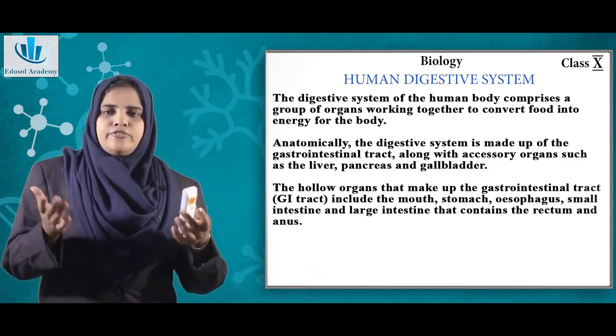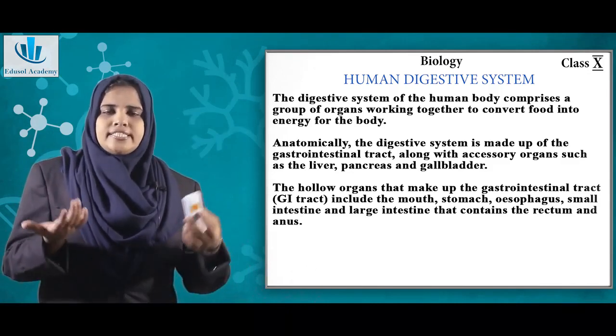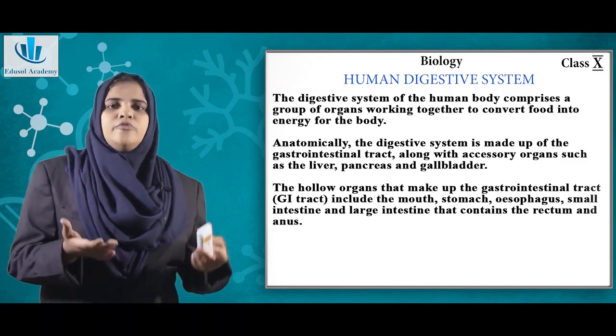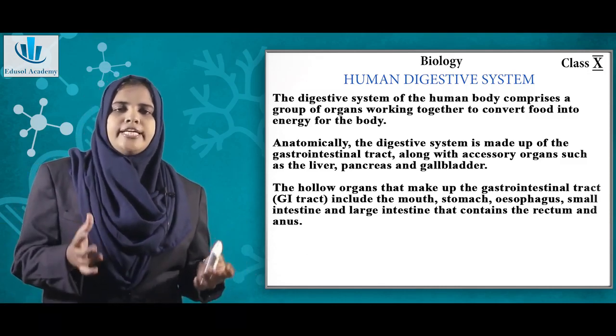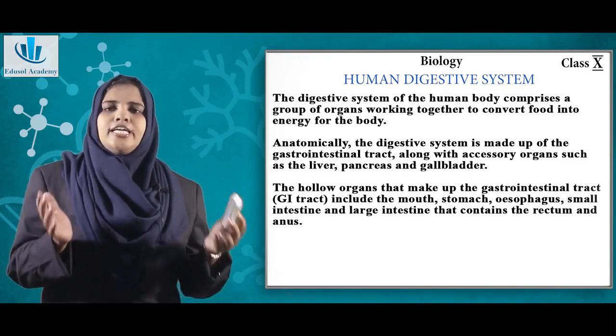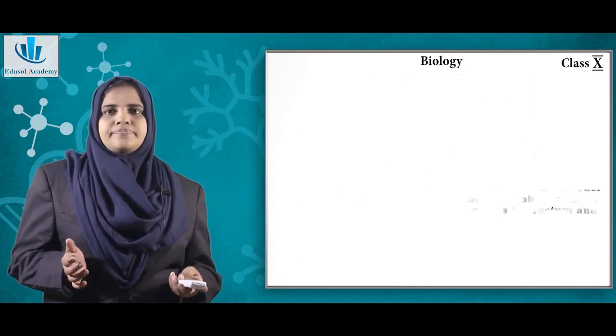After all the nutrients are absorbed, the remaining waste is stored temporarily in the rectum and finally egested through the anus. So let us see how it happens.